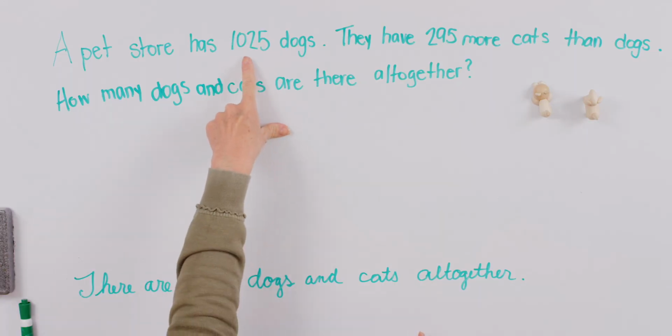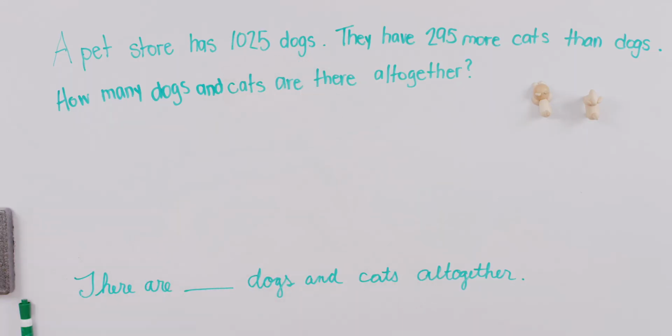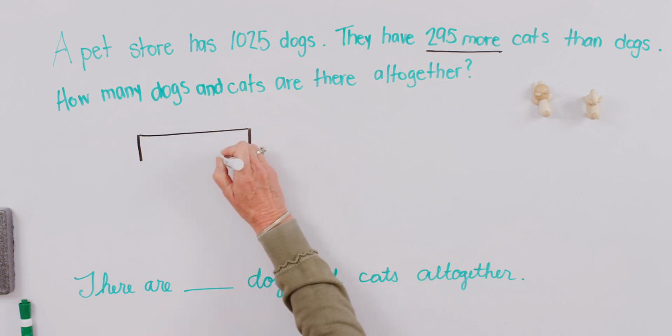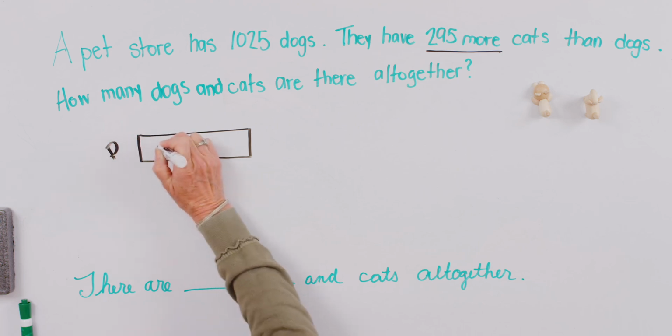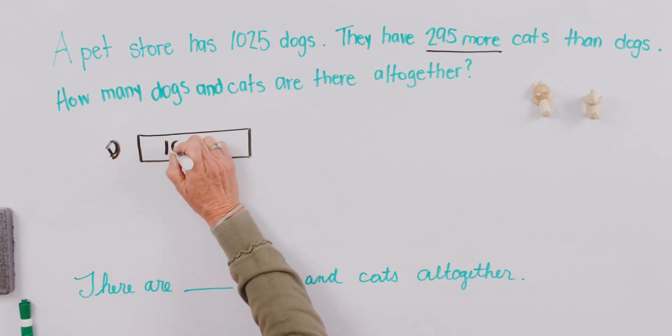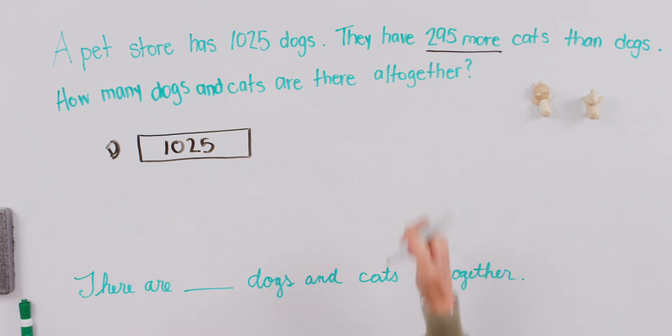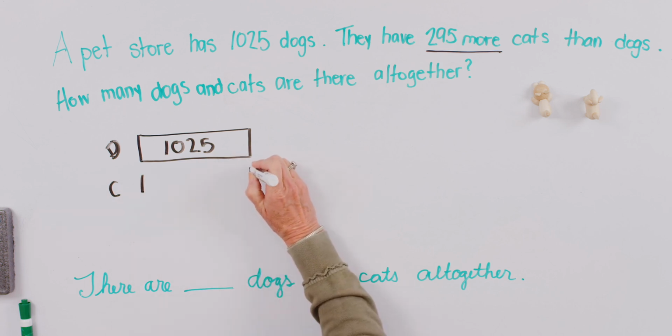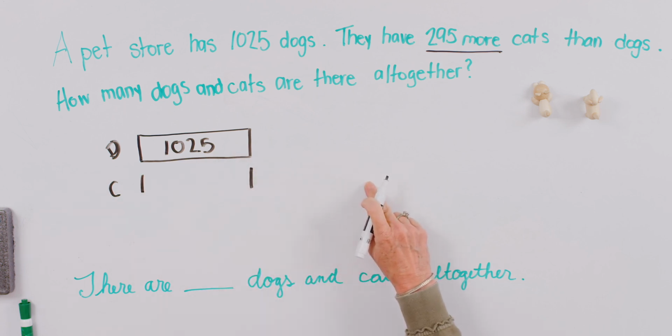Okay, well, up here we know how many dogs there are, but is that the total number altogether? It isn't. And this information here, there are 295 more cats, tells us what we have is what we call a comparison problem. So let's show first our dogs. That number, dogs, we can write right in there if we like, 1,025. Do we know how many cats we have? We don't know how many cats we have, but we know that the amount of cats is 295 more than the dogs.